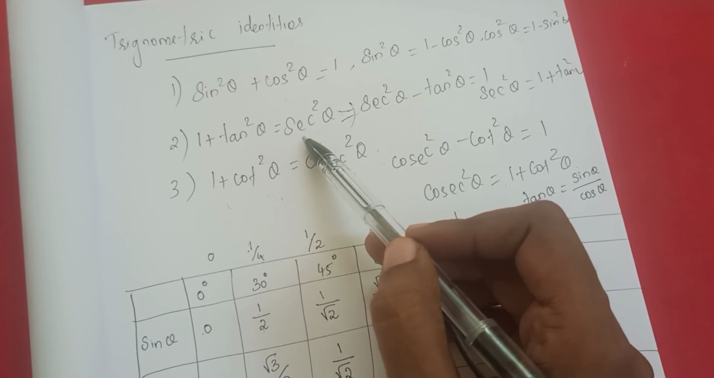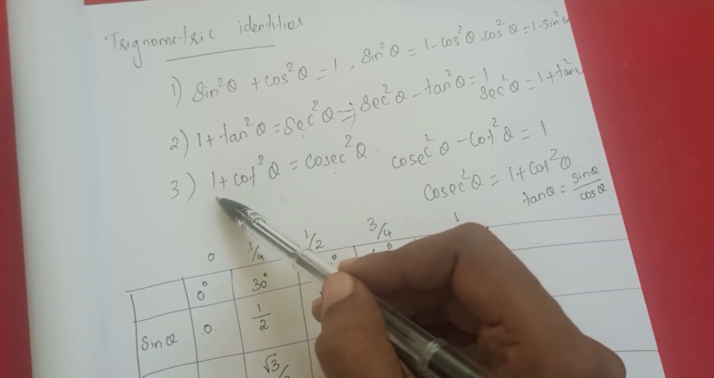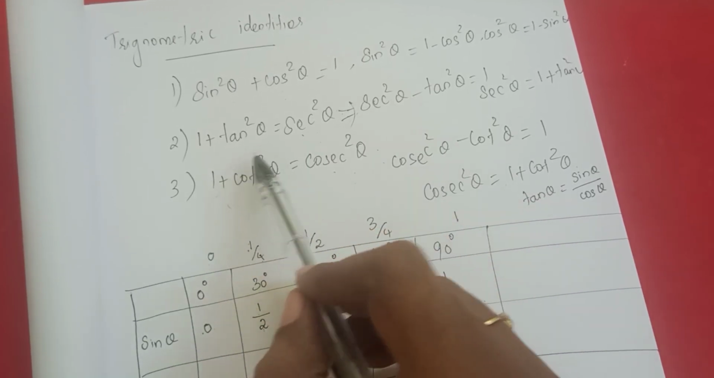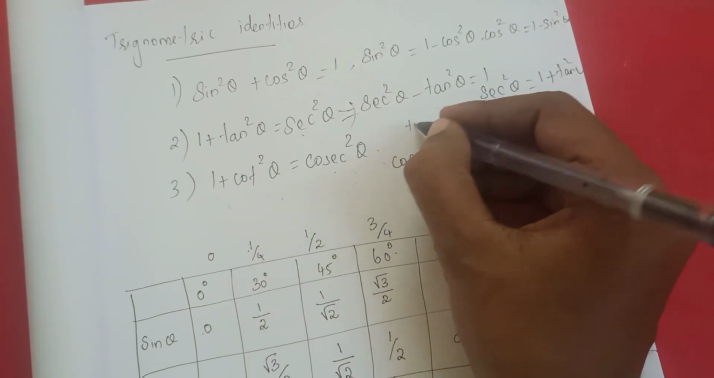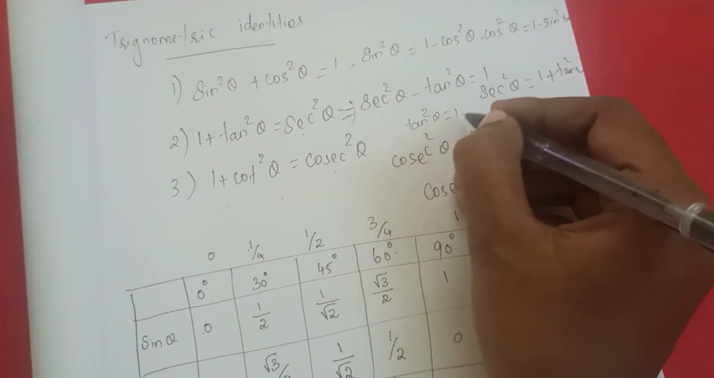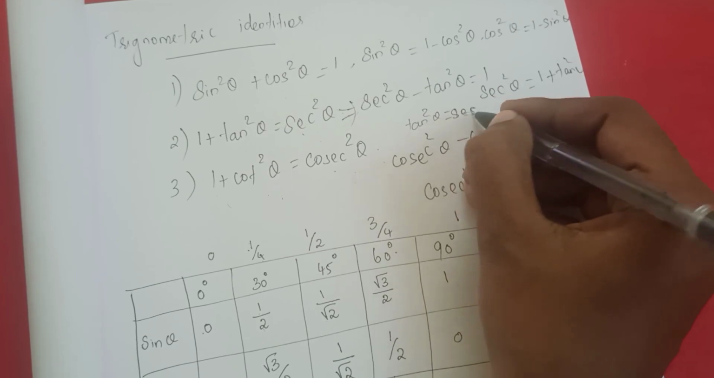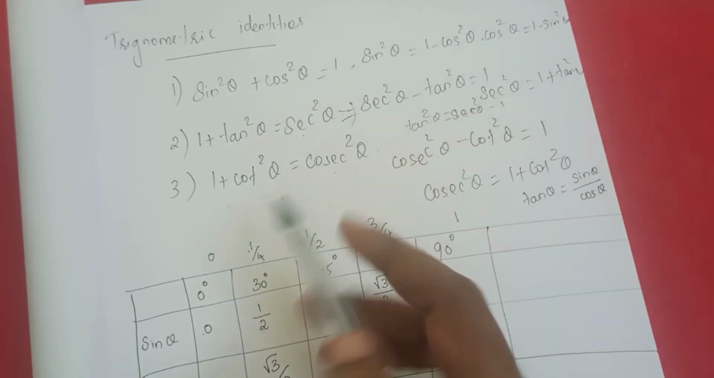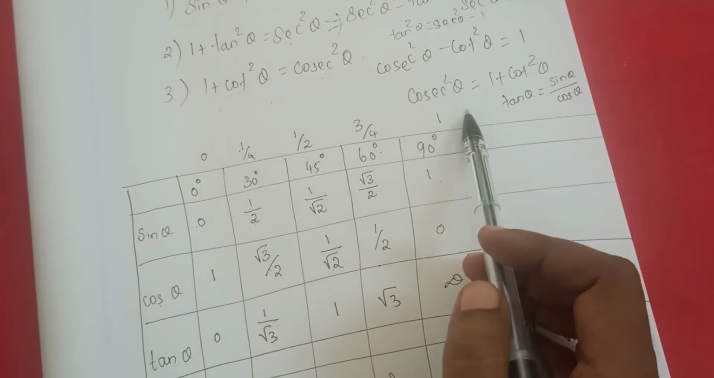Same as that, secant square theta is equal to 1 plus tan square theta. Is it right? From this, if you need the formula for tan square theta, what's the formula? Secant square theta minus 1. Okay. Same as that, 1 plus cot square theta is equal to cosecant square theta. From this we can form this.